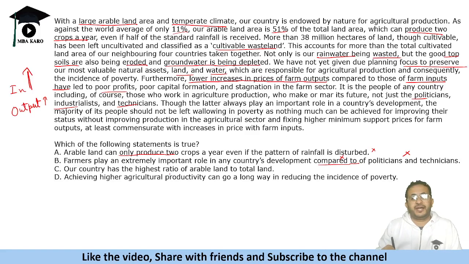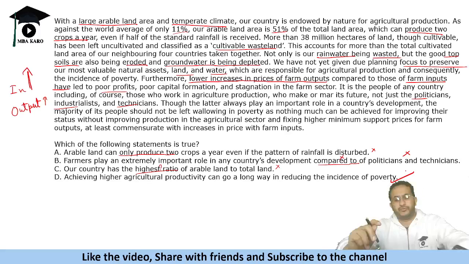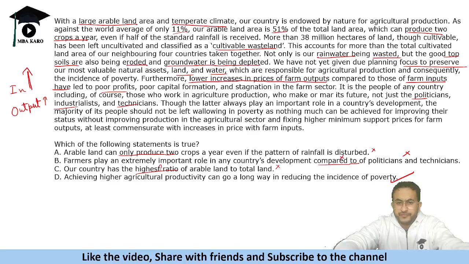Our country has the highest ratio of arable land to total land. We are not given whether it is the highest ratio. ये कहीं mention नहीं है. Achieving higher agriculture productivity can go a long way in reducing the incidence of poverty. So that is what is mentioned in the passage. If we have higher agriculture productivity, we can reduce the incidence of poverty.